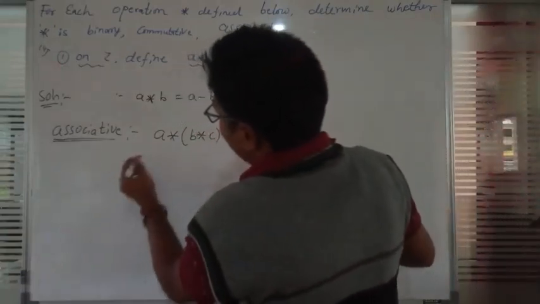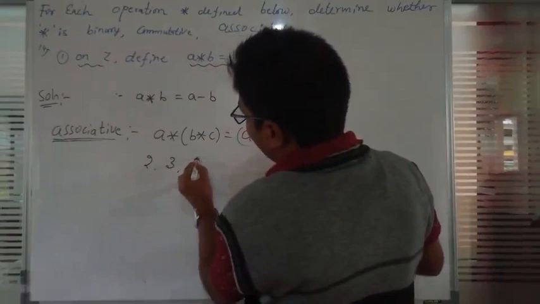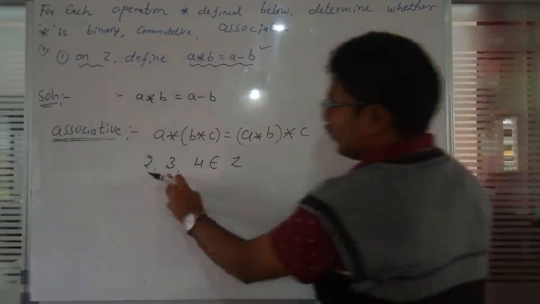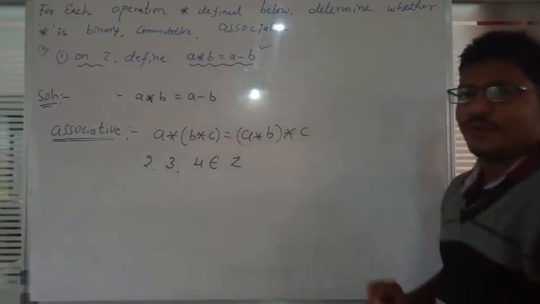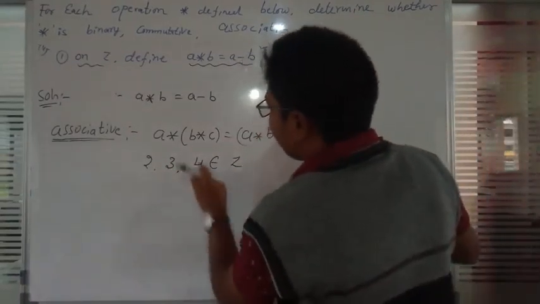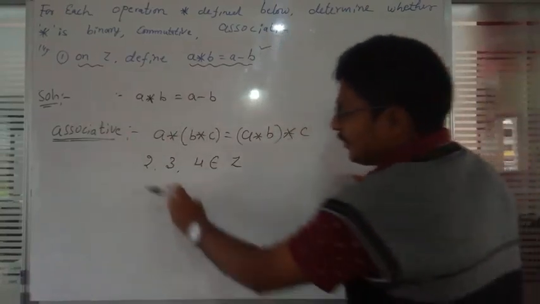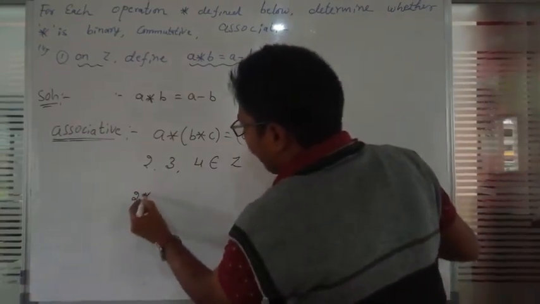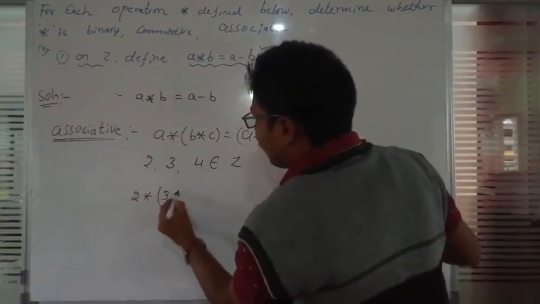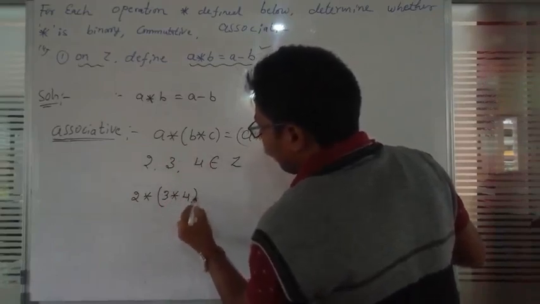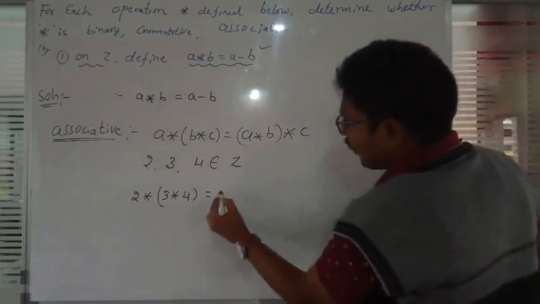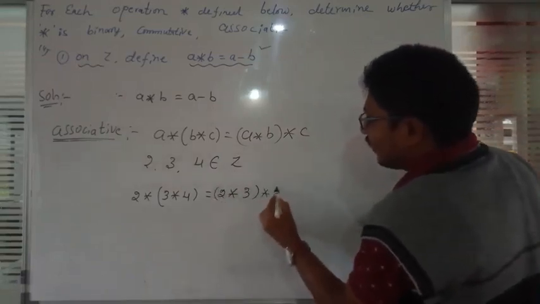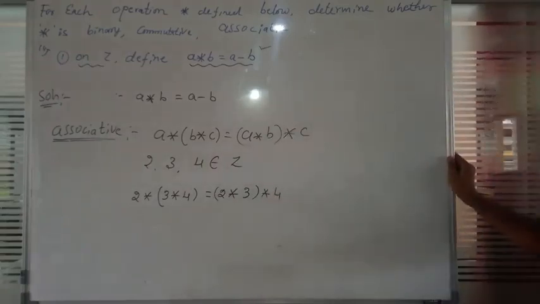So I will take 3 numbers, 2, 3 and 4, belonging to the set Z. A is 2, B is 3, C is 4. Keep these 3 numbers in the placement of A, B, C: in the place of A we keep 2, in the place of B we keep 3, and in the place of C we keep 4.